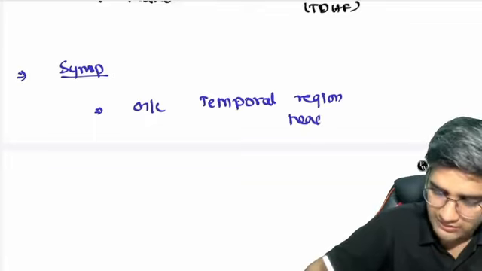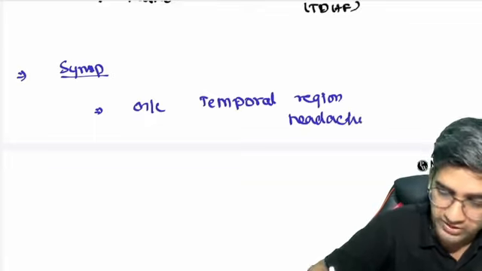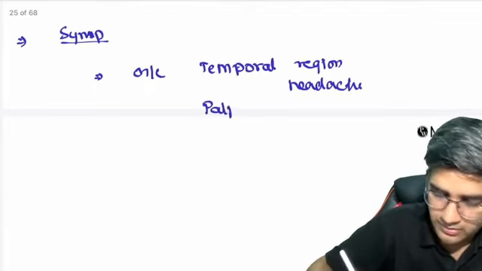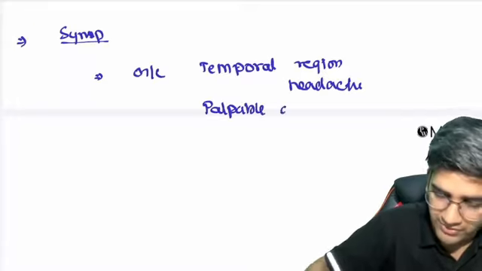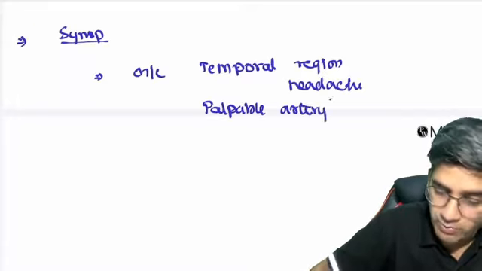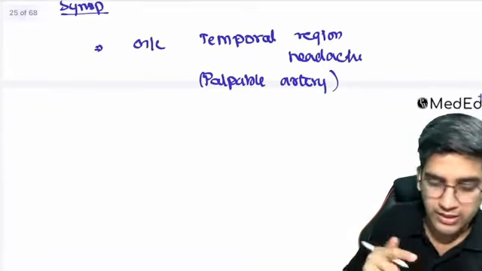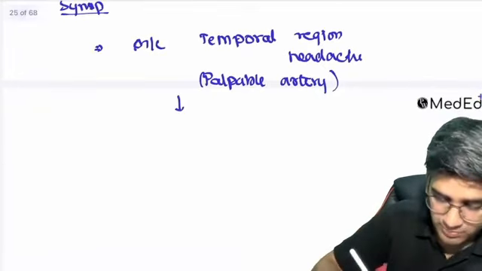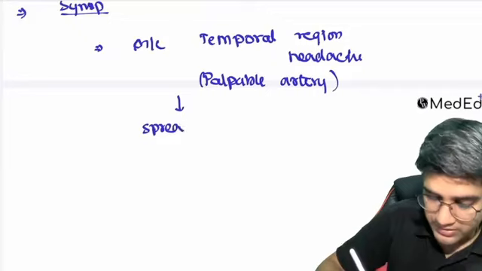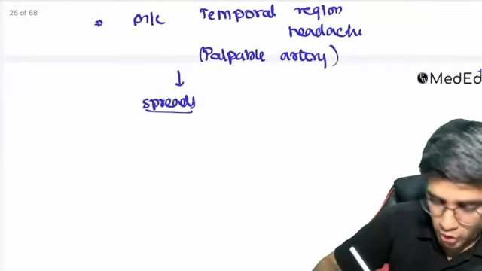Okay, I'll have a temporal region headache, and the most important thing for me here is a palpable artery. No artery will be palpable normally. This artery is becoming palpable because of the fibrosis, right? So this definitely can spread. Once it spreads, it can go to the jaw area, it can go to the maxillary artery.